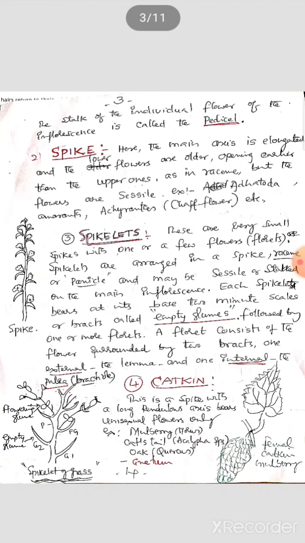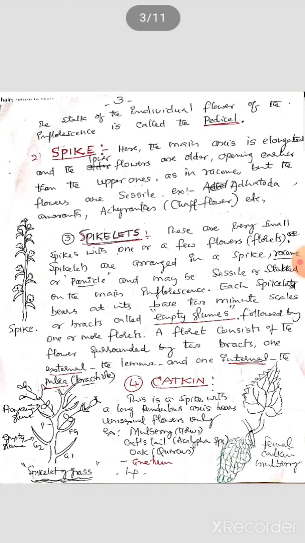You can see here the catkin; the diagram is there in the green color picture. This is a spike with a long pendulous axis, bearing unisexual flowers only. You can see this diagram. This is the catkin type in mulberry. You can see this is the fourth type.